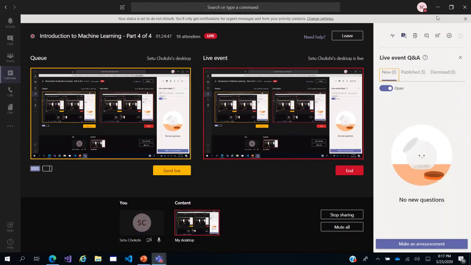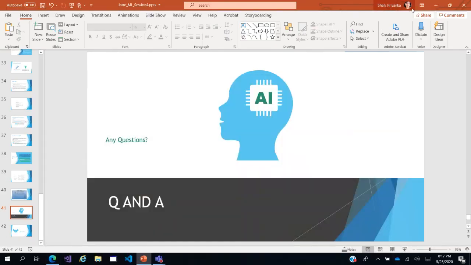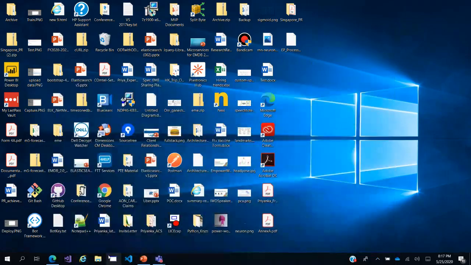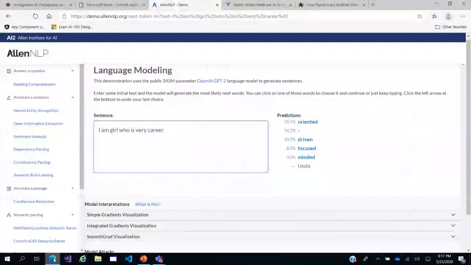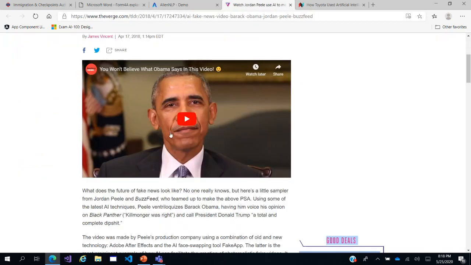We'll wrap up the session with the video, which is how OpenAI and BERT can be used for scenarios where you could model. Yep. So I hope everyone has seen this video where they teamed up the people from